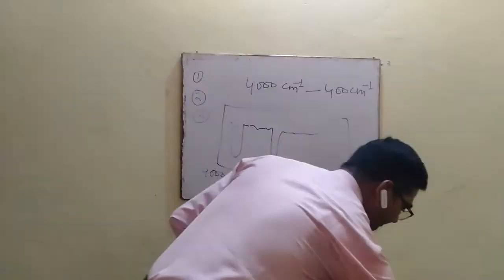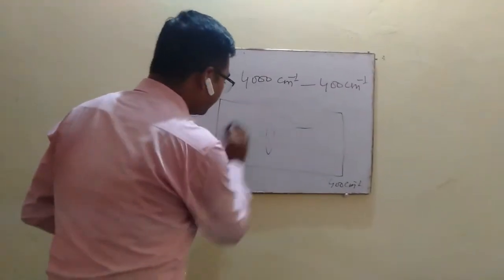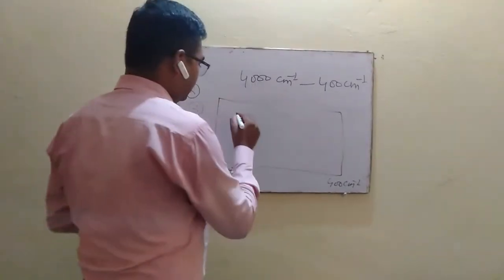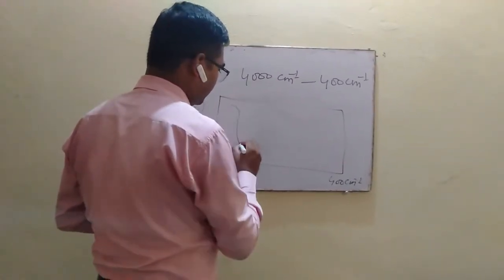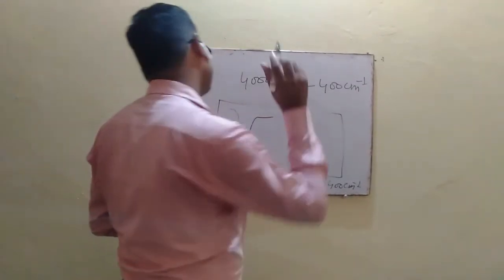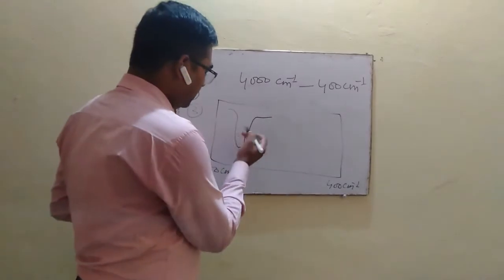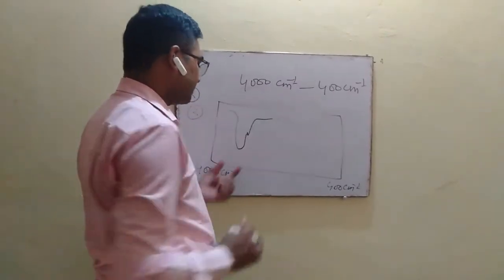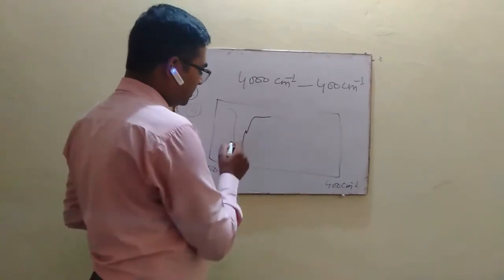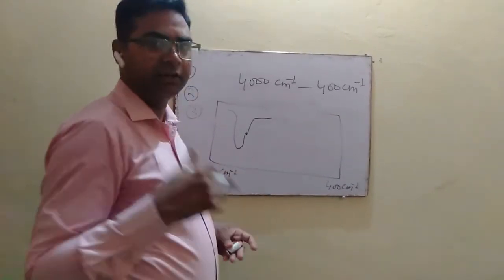Point number 3, if two different bands have very close vibrational frequency, then in the IR spectrum the bands for two vibrational frequencies coalesce, and therefore we consider only one band instead of two bands.